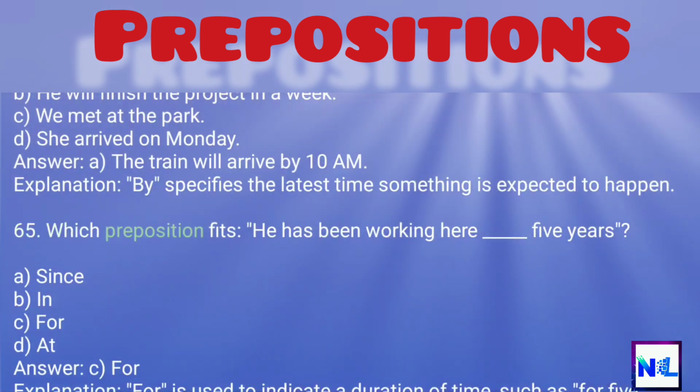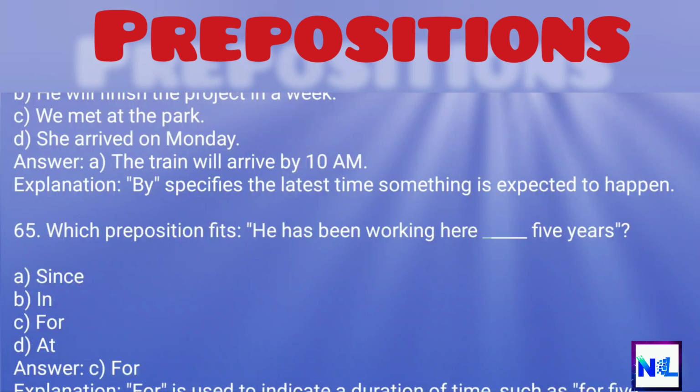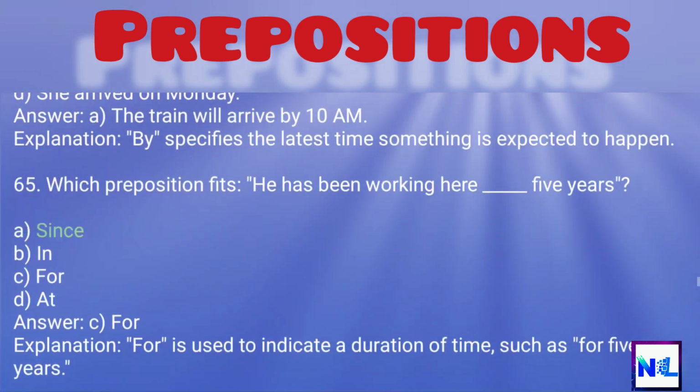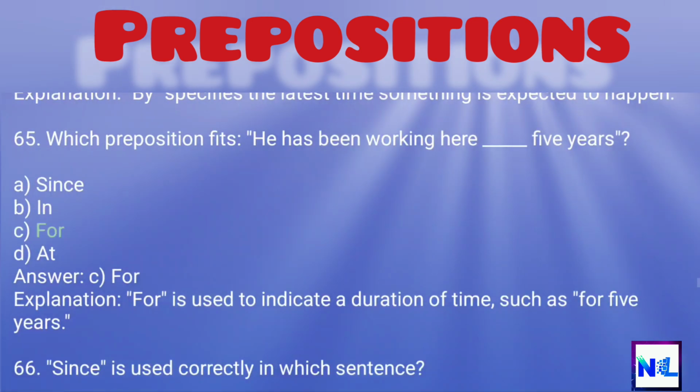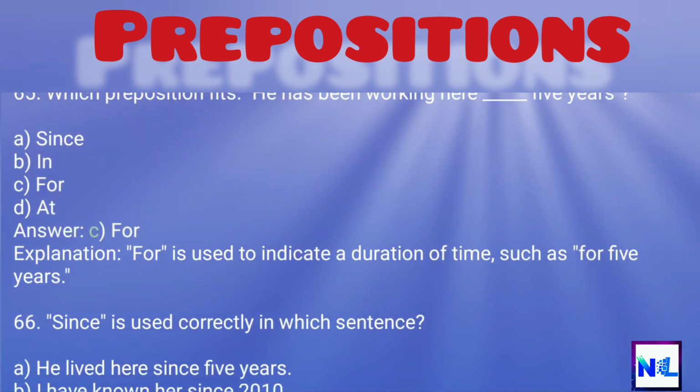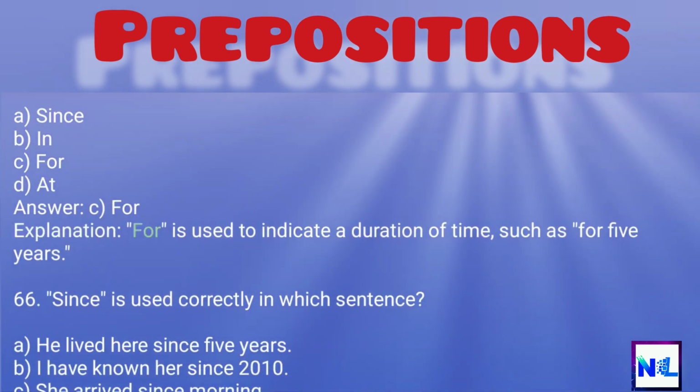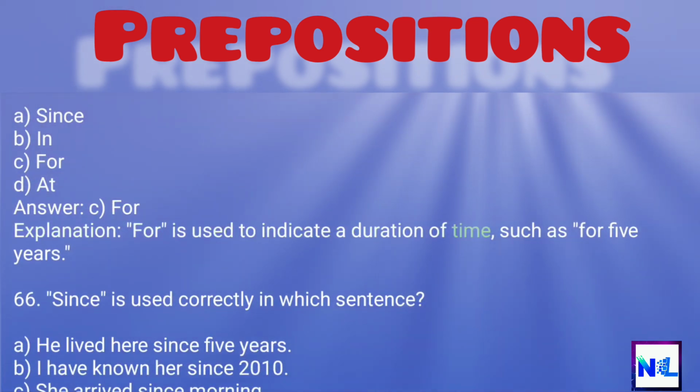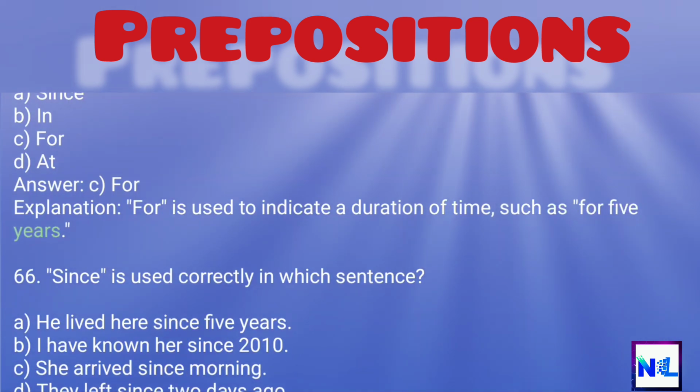65. Which preposition fits? He has been working here ___ 5 years. A. Since. B. In. C. For. D. At. Answer: C. For. Explanation: For is used to indicate a duration of time, such as for 5 years.